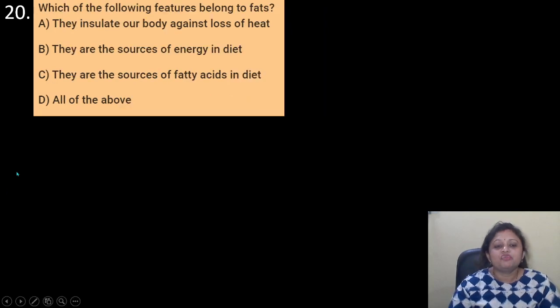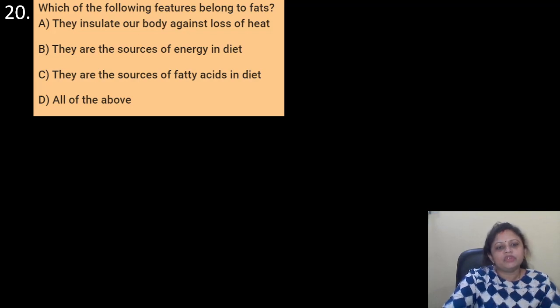Okay. Next, which of the following features belong to fats? Options are A. They insulate our body against loss of heat. B. They are the sources of energy in diet. C. They are the sources of fatty acids in diet. D. All of the above. So, which of the following features belong to fats?